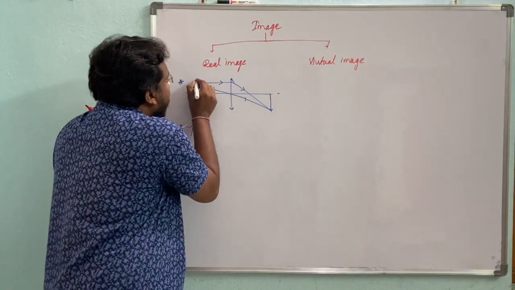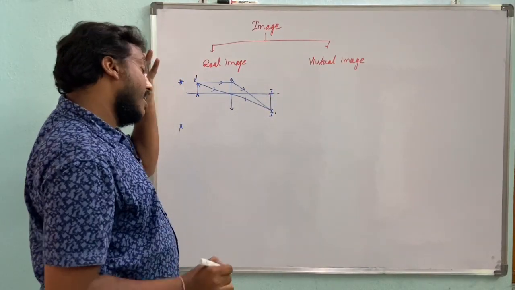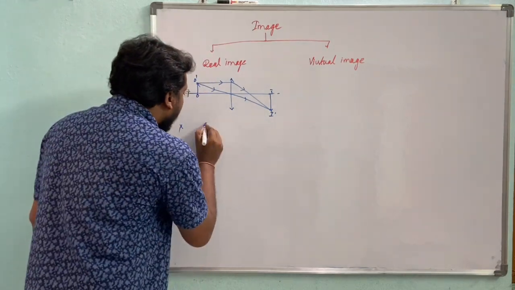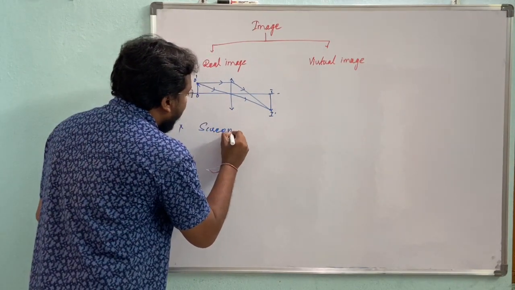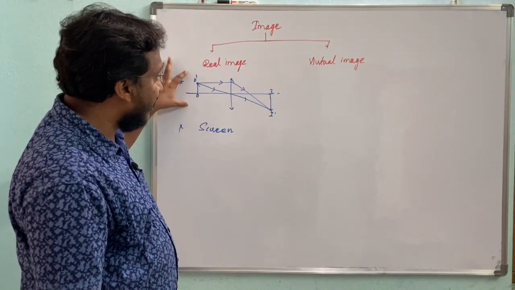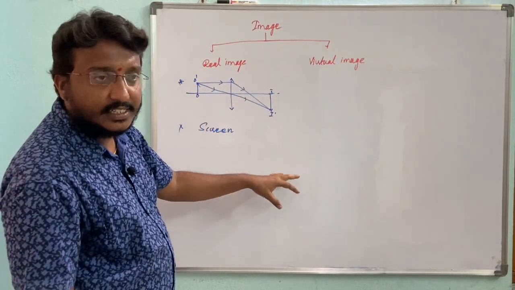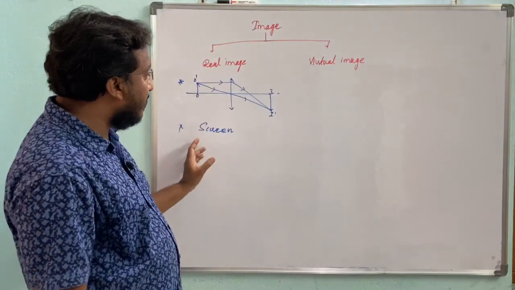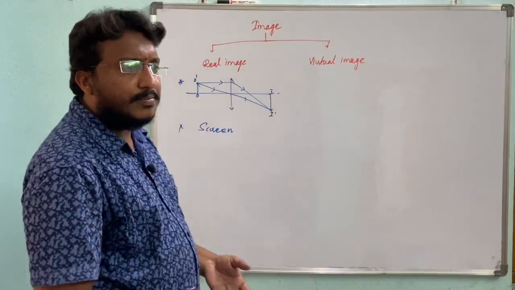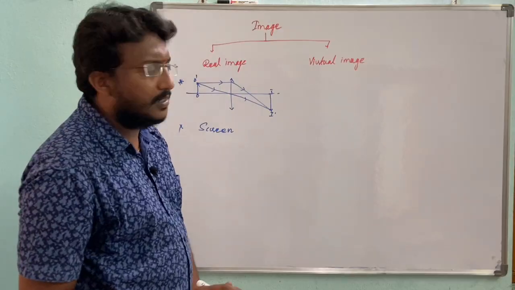Okay, then here one more point. This is the object. Okay, this is the image, and these real images are obtained on a screen. Real images are formed by the really converging of reflected rays or refracted rays, and a real image is obtained on a screen. Or otherwise, simply you can say that the images which can be obtained on a screen are also called real images. This is an excellent definition, right?